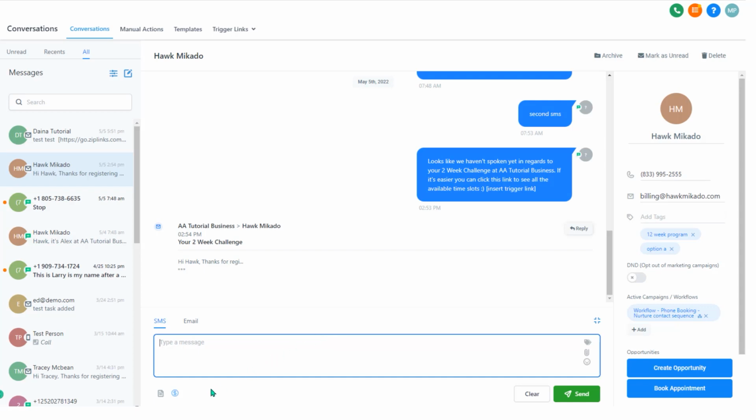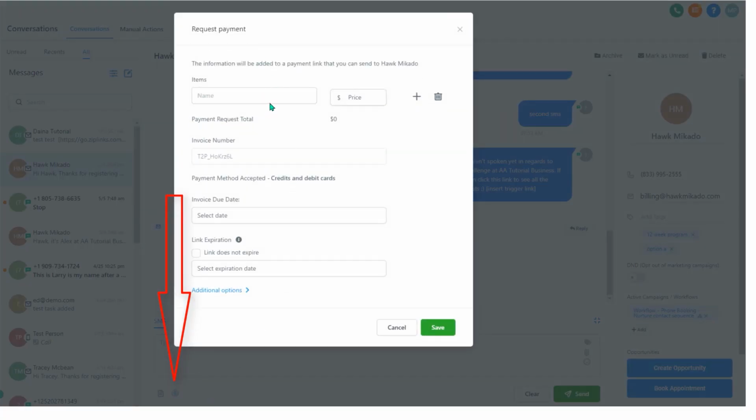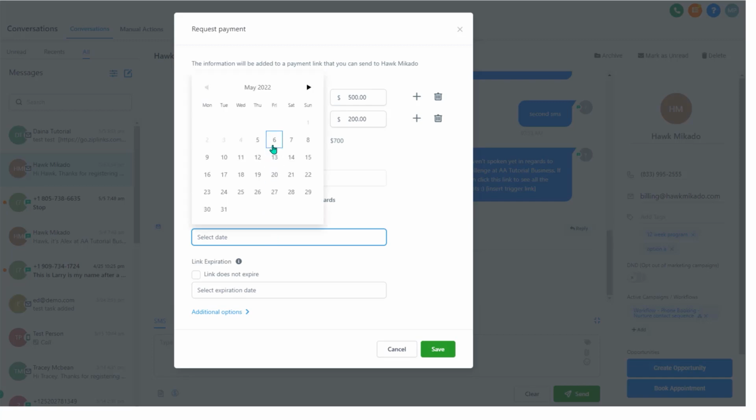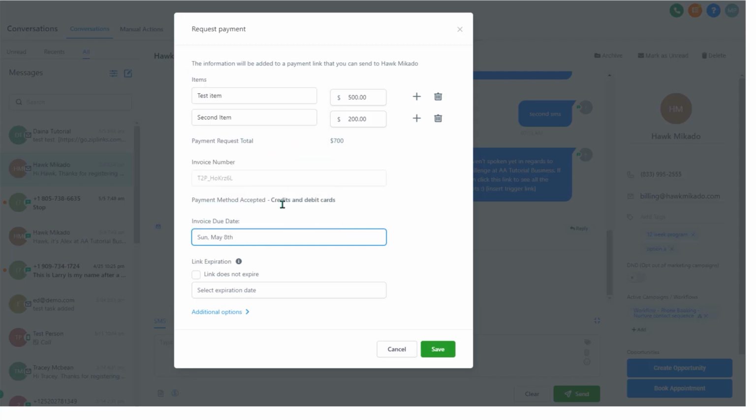Now, there's also another little button here at the bottom which I'll explain, which is this request payment option. And what this will do is generate the payment link invoice. So this is where you can basically create an invoice on the fly, and you can put in what the items are. So if we show you here, test item, we can add in another one. Second item, for example, you can put a price for what these are. You can choose to put an invoice date in if you want, or you can leave that blank. In this case, let's put in an example date.